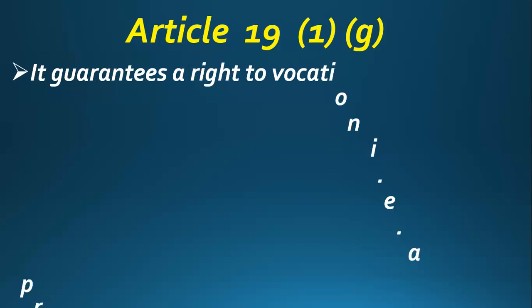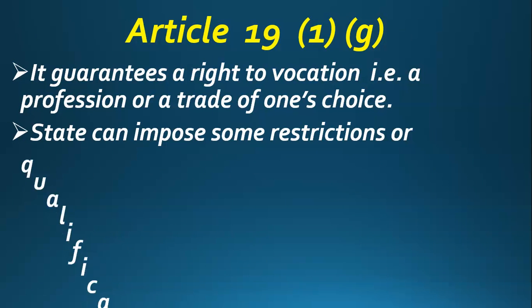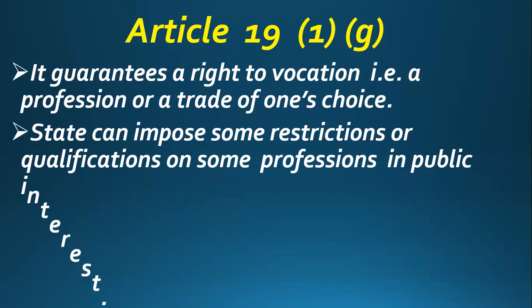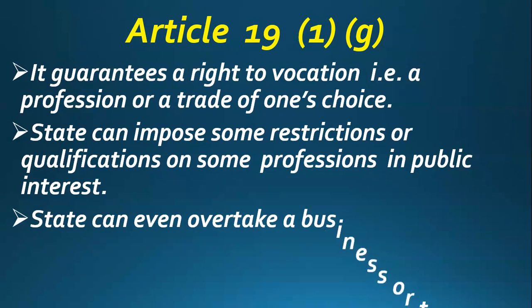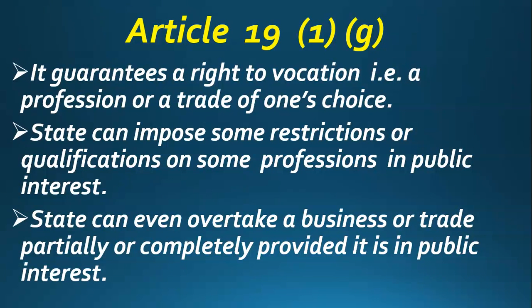Now friends, let's move further. So friends, then comes Article 19 clause 1 subclause G. So what is Article 19 clause 1 subclause G? It guarantees a right to vocation, that is, a profession or a trade of one's choice. Now what does it mean? It means that if you are a citizen of India, then you can do any profession, you can do any business. Suppose if you want to do business, you can do it.